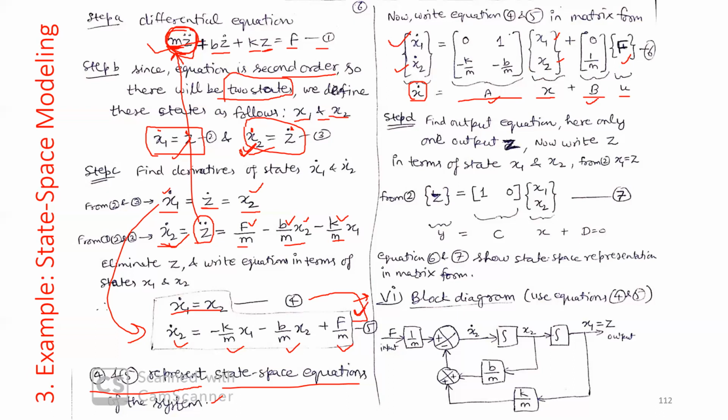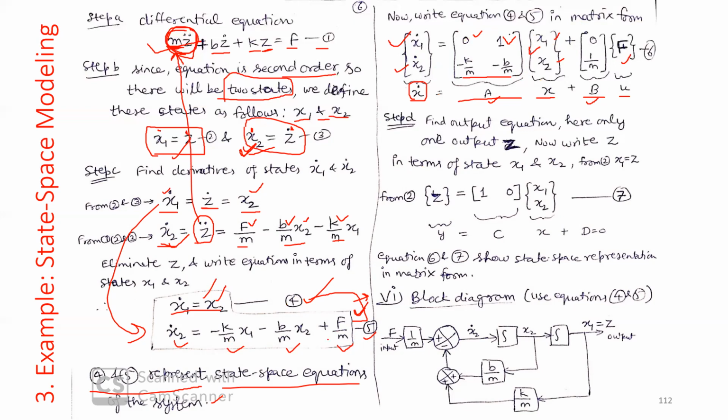Now we will calculate the A and B matrices. How do we calculate that? We see the coefficients of x1 and x2 in equations 4 and 5. In equation 4, the coefficient of x1 is 0 and the coefficient of x2 is 1, so we put 0 and 1 here.